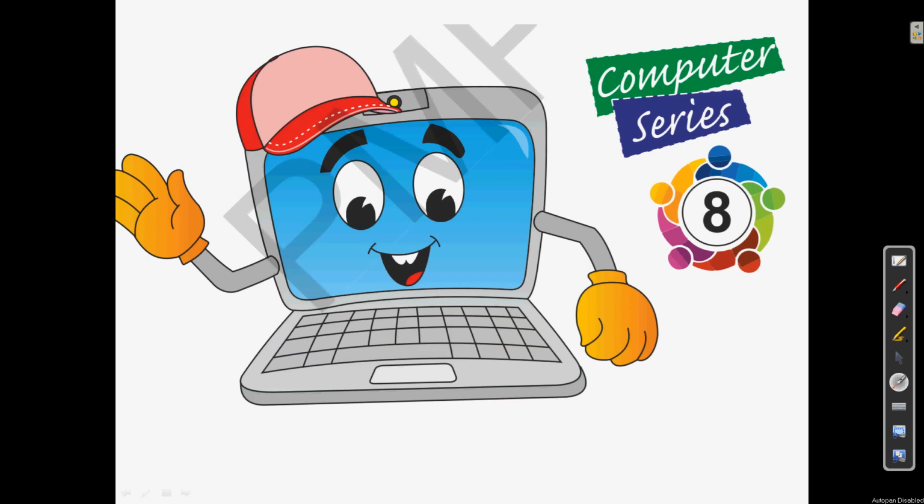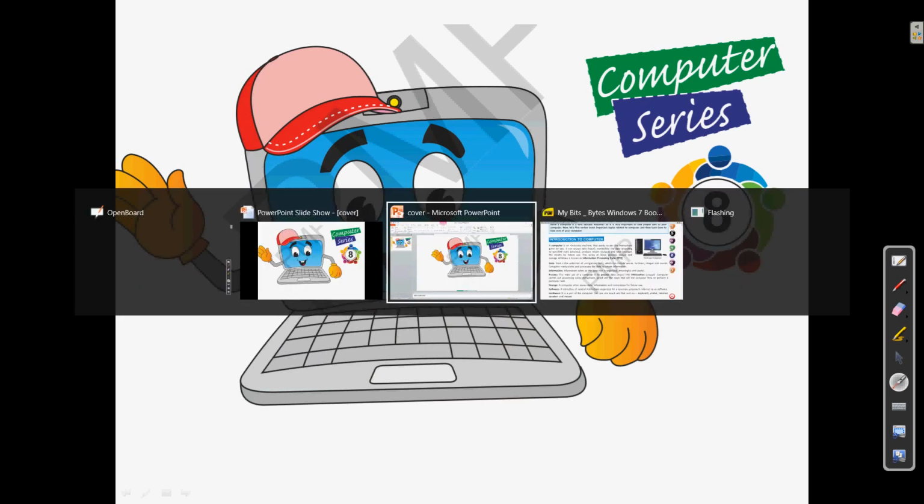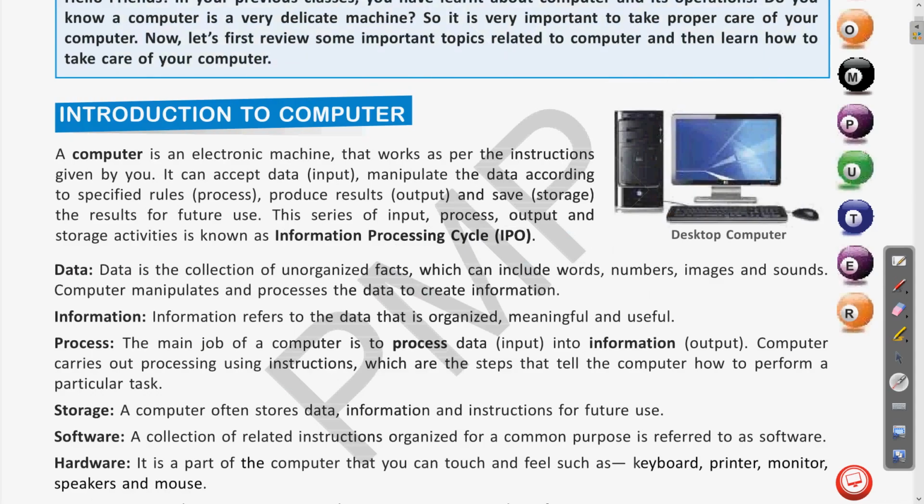Before moving further, let us have a quick revision of what we have discussed in the last class. In the previous class, we did the introduction of computer and the information processing cycle, that is the IPO cycle. It consists of three steps: input, process and output. This series of input, process and output constitutes the information processing cycle.